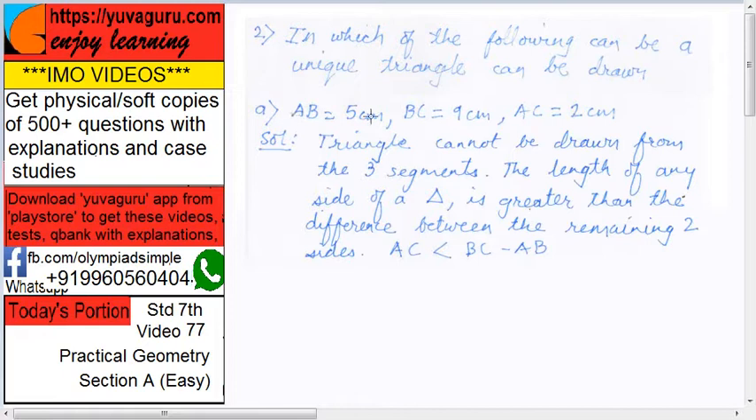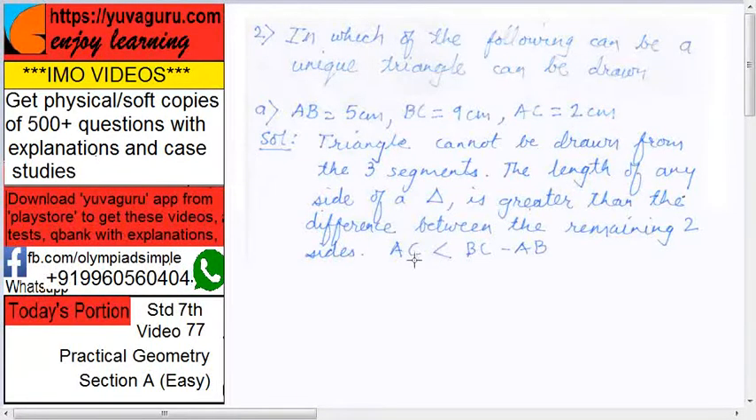AB equals 5, BC equals 9, AC equals 2. Now, can a unique triangle be drawn from this? Go back to the properties of triangle as discussed in question number 1. So a triangle cannot be drawn from these three segments. Why? The length of any side of a triangle is greater than the difference between the remaining two sides.